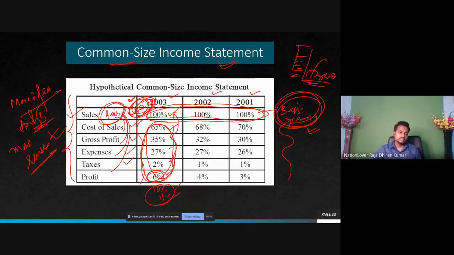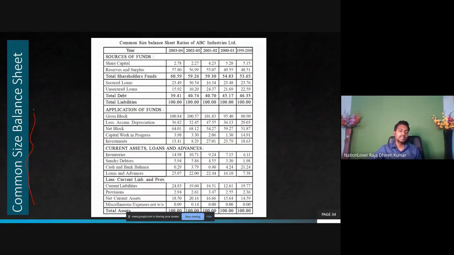Now look here, this is common size balance sheet. As you can see, the common size balance sheet of, suppose, this industry starting from 1999, 2000, 2003, 4. Now look here. Sources of fund, share capital, so many things are there.